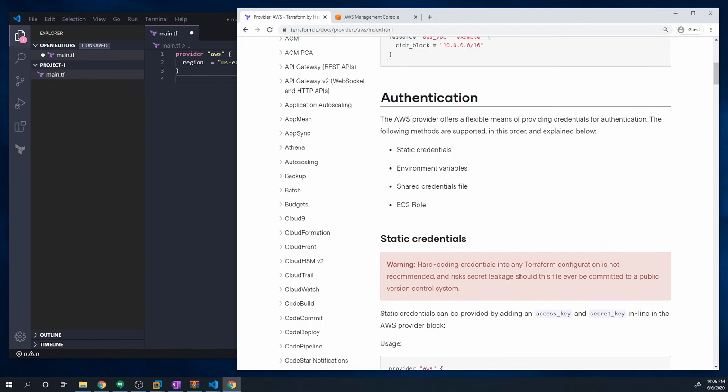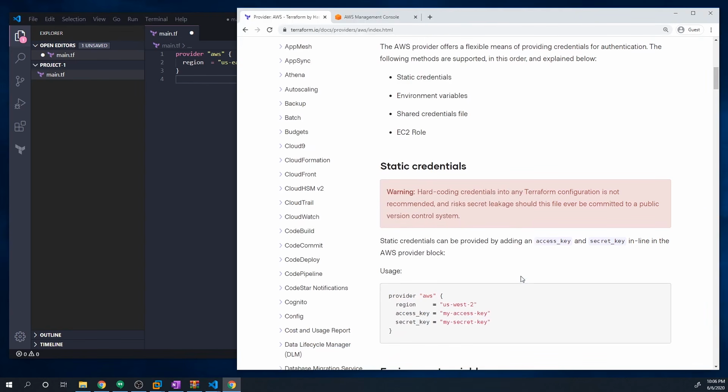However, I want to start off doing it like that because, one, I want to show you guys how to do it every possible way, but also just to keep things simple for now. I promise we'll have some sections later on that cover how to do this in a more secure manner, but let's start off just by doing the bare minimum, so that we can focus on learning Terraform before we start worrying about security or anything like that.